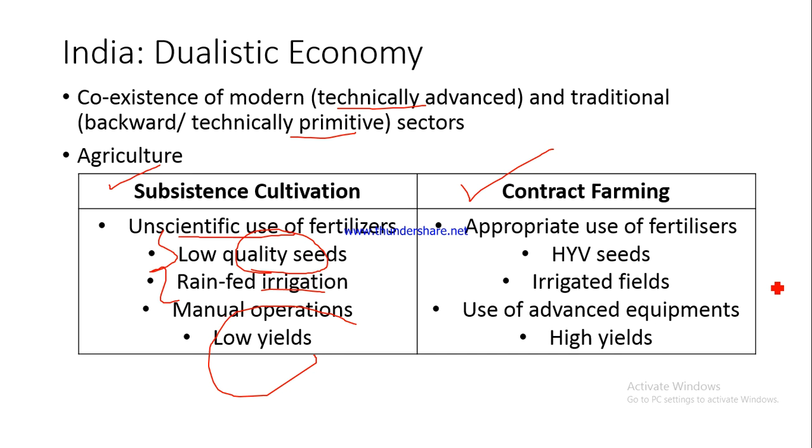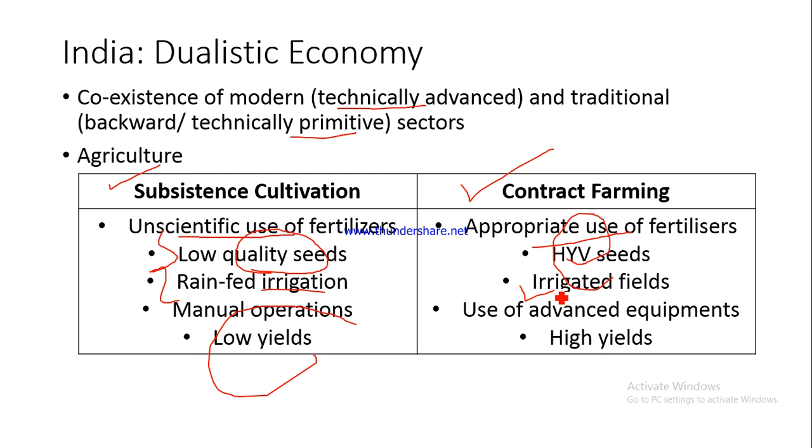And why PepsiCo is doing that? So that they can have the best quality produce. Fine. And there you will find that the fertilizer use is also appropriate, exactly according to the soil nutrient profile. Only those nutrients which are not available in the soil, they are supplied as fertilizers. Then high yielding variety seeds are used, which yield a lot of crop. So their yield is high, which means the output is high, right? The fields are also irrigated. Many times they have canal network, or maybe they might be using bore well.